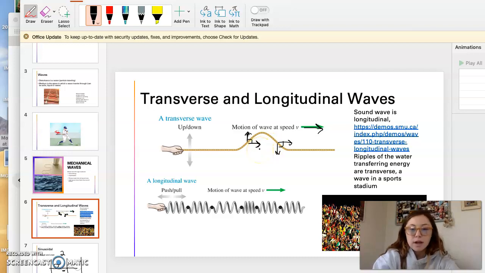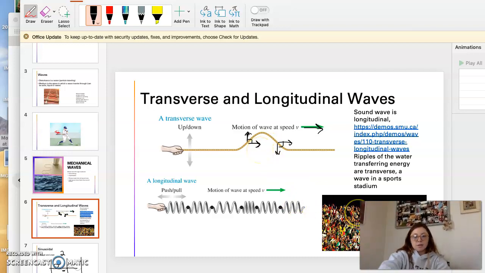An example of that is a crowd making the wave. Okay, so we have the energy being transferred in one direction, and the people are moving perpendicular to that. Another example is ripples in the water. That's a transverse wave.